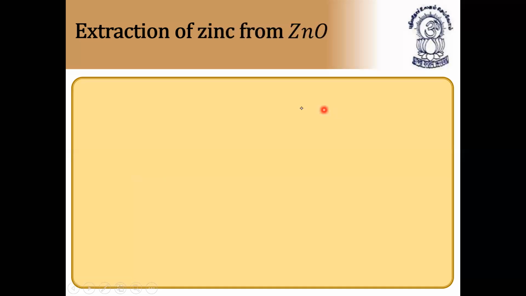Next, before going to extraction of zinc, I'll give you the flow chart of copper. So please note down. Easily you can understand by means of this flow chart. If you don't remember all the processes, simply you can write this flow chart. For every metal, if you write this flow chart, it is very easy for you to remember in the examinations, entrance examination questions. So let us see the flow chart of copper.